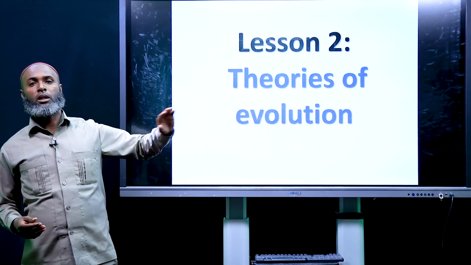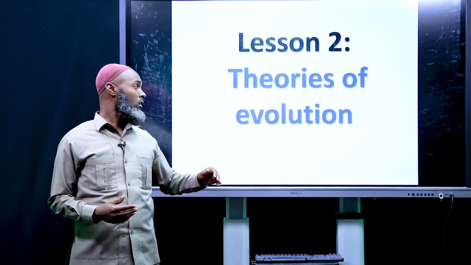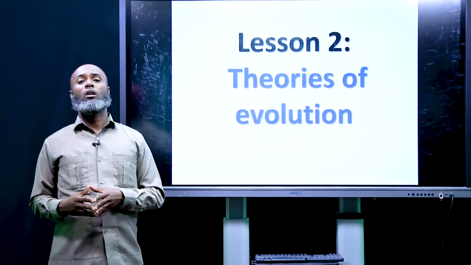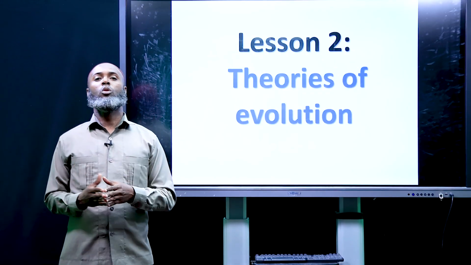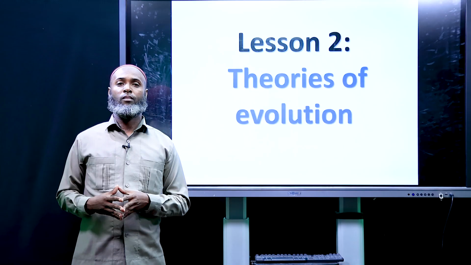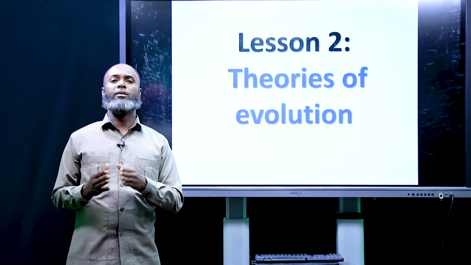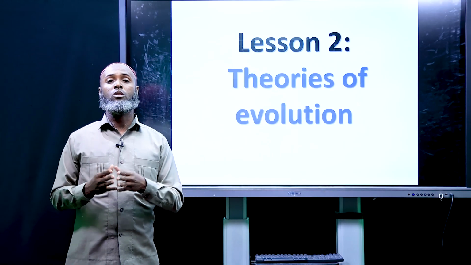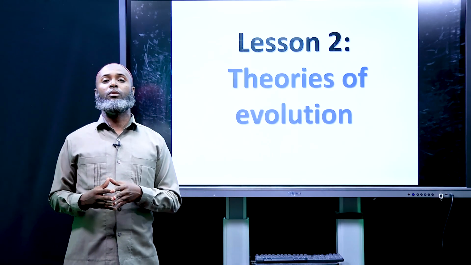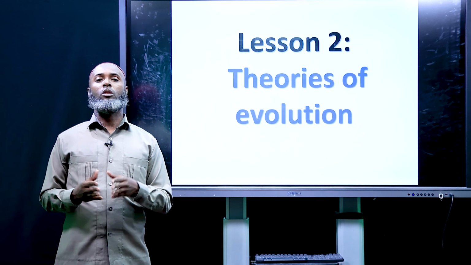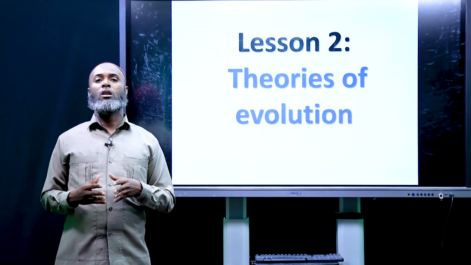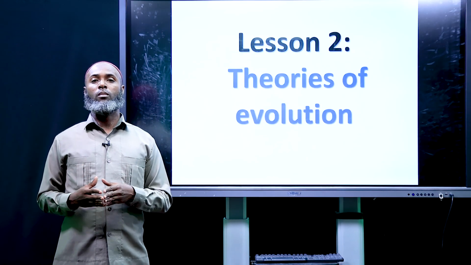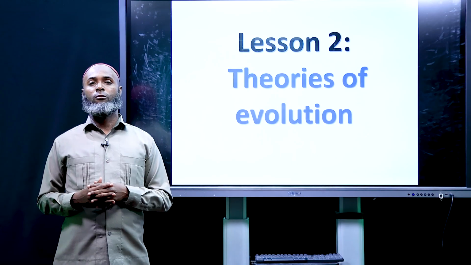But before we go directly to today's lesson, let us revise and recap what we have seen in the previous lesson. In the previous lesson, we have seen theories of origin of life. You remember that we have seen 5 theories of origin of life. These were the theory of creationism, theory of spontaneous generation, eternity of life, cosmozoic theory, and biochemical origin of life.